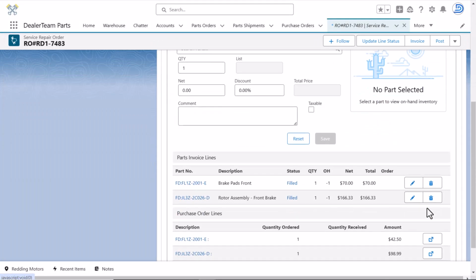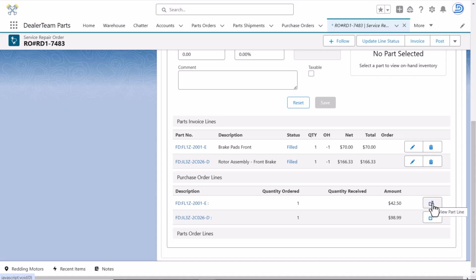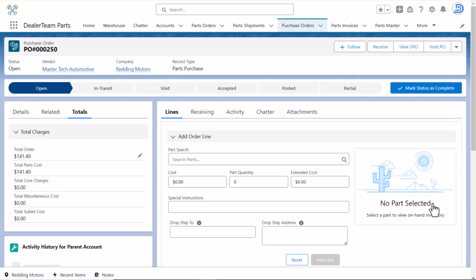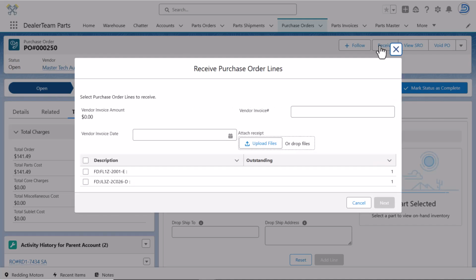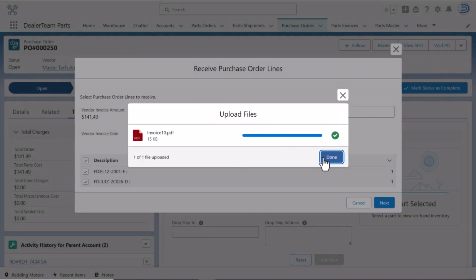To receive the order, go to the purchase order and click Receive. Select the parts, enter the vendor invoice number, attach any documentation such as a packing slip or invoice from the vendor, and click Receive and Accept.